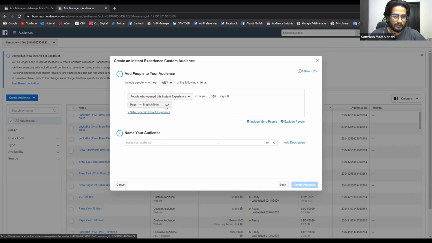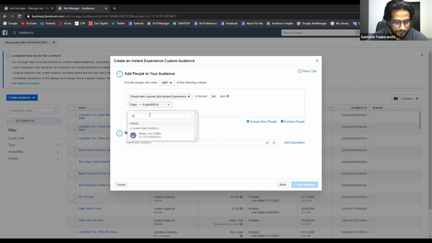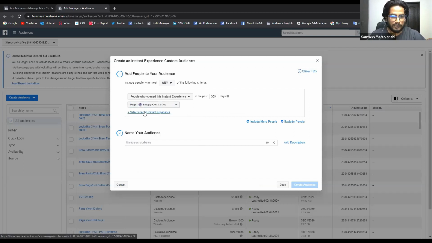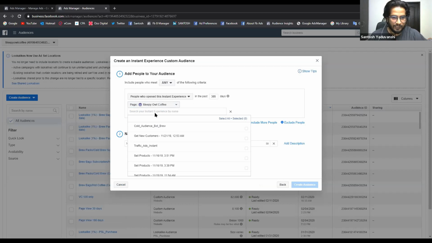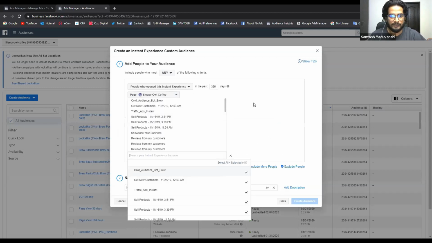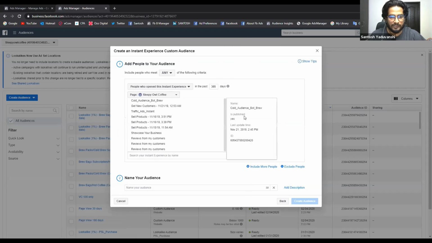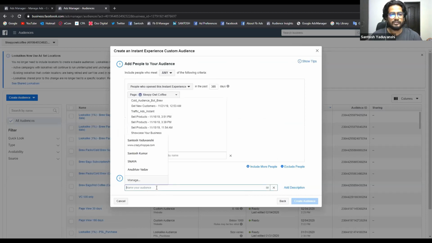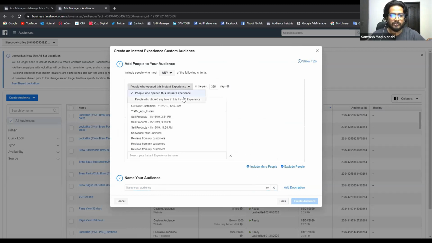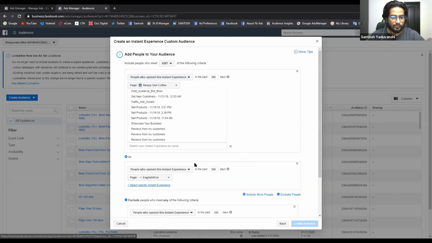Now you can select the instant experience ad. First select the page, then select a specific instant experience ad. Okay, I can select all, right? You can select up to 365 days. And you can create the audience of people who opened the instant experience ad, and a second audience of people who clicked on any link of the instant experience ad, right? You can include and exclude the audience based on your requirement, right?